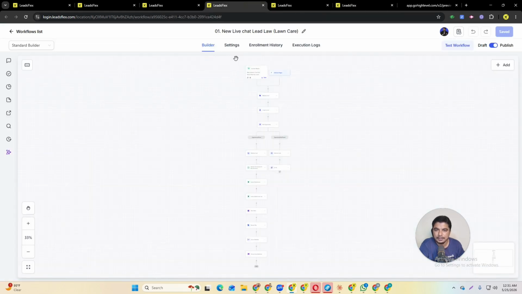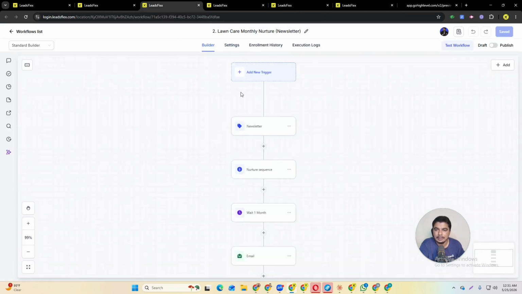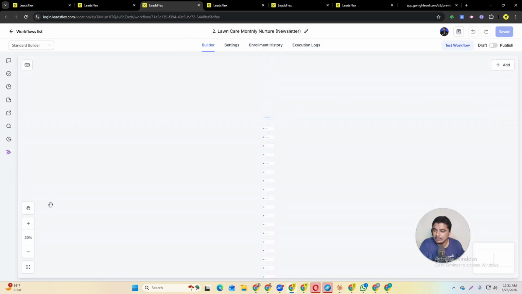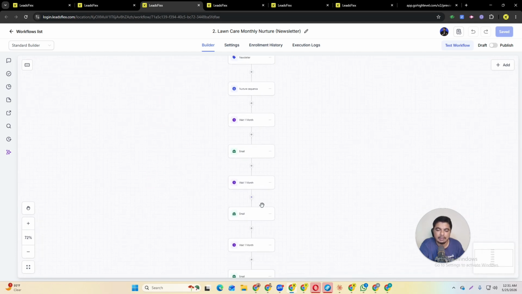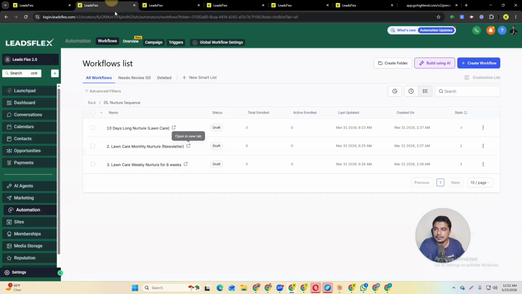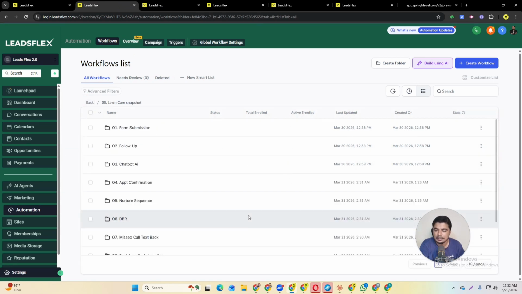Here I have the nurture campaigns. Here we have a monthly nurture, and it's also similar. If they don't reply, we will nurture them monthly, like once a week. We will send emails and SMS and start nurturing them. Based on this, we have these nurture campaigns like 10 days, 1 month, and even an 8-week nurture, like 2 months.